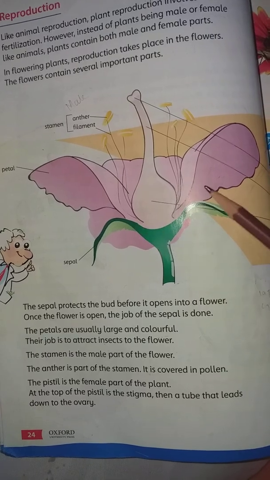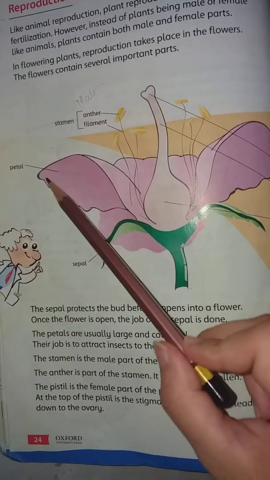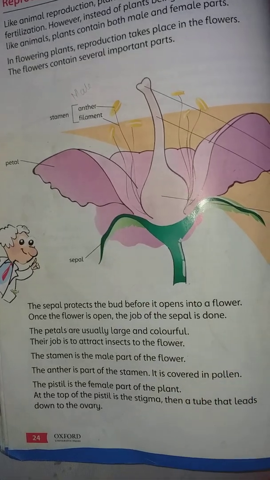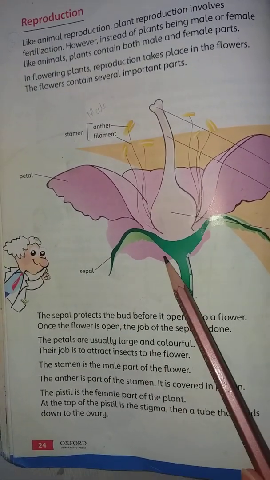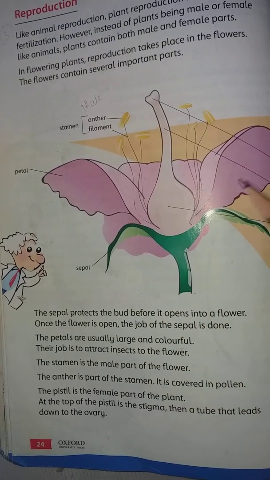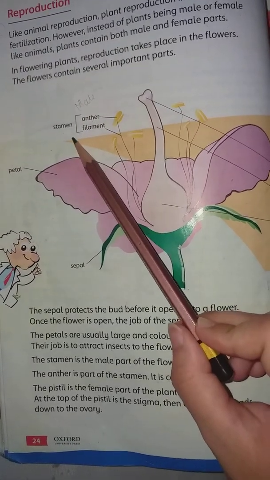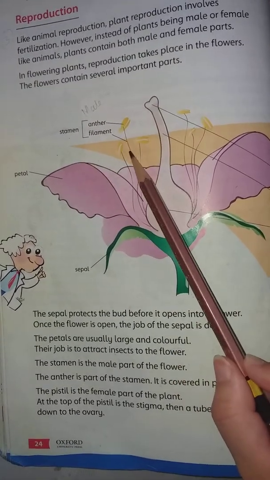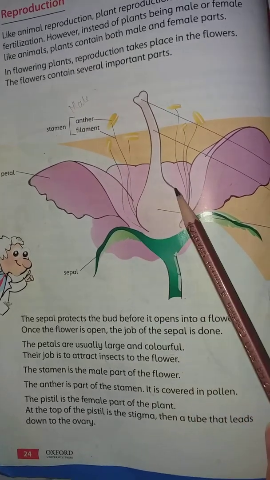Now, as you know, each flower contains petals. There are so many beautiful flowers, and the part which gives shape to the flower is known as petals. Sepal is the green part, and petals are the main part of the flower. Now, another main part is the stamen. The stamen is the male part of the flower that contains the anther and filament.